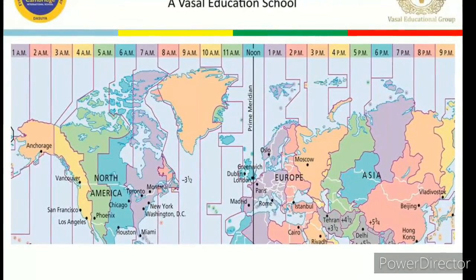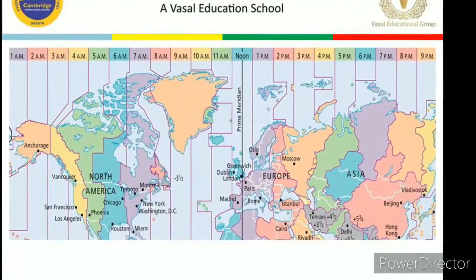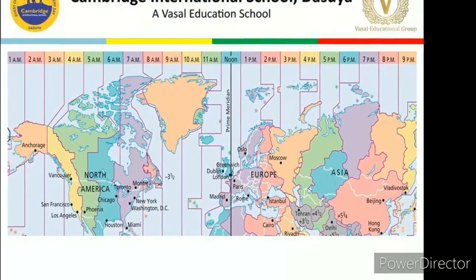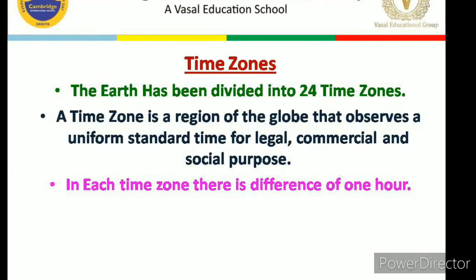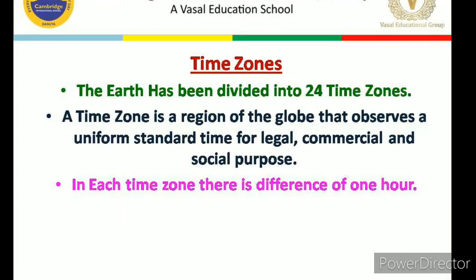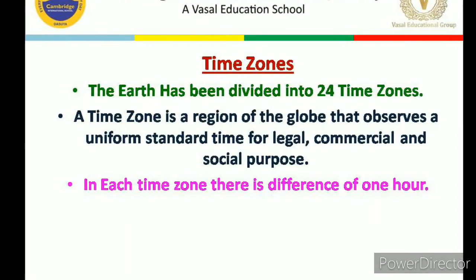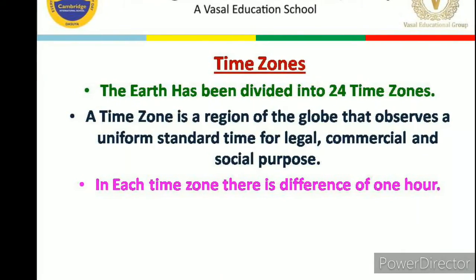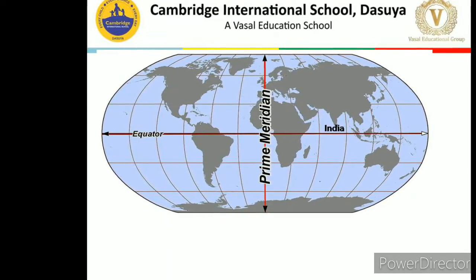Dear children, now we are going to discuss the time zones. There is one picture on your screen. We will discuss it later. Let's first of all know what the time zones are. The earth has been divided into 24 time zones. Each time zone consists of 1 hour. It means between two time zones there is a difference of 1 hour.